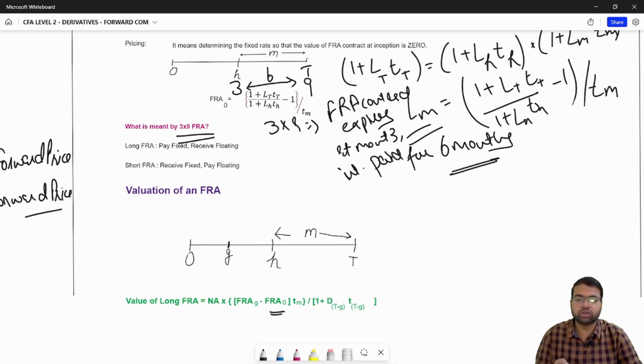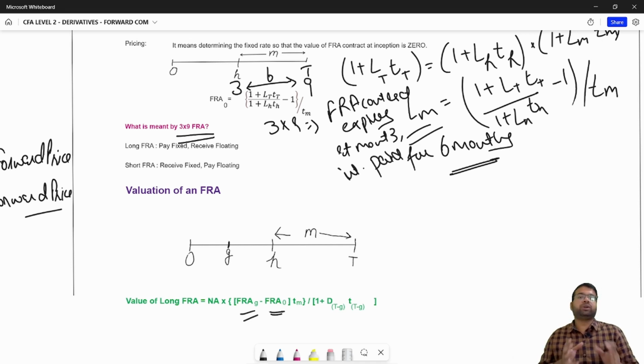So you were willing to enter into a contract with a fixed rate of FRA 0, with the loan beginning at period H. But at point G, you decide to value that contract, and the fixed rate that you calculate at point G is FRA G. If someone enters into an FRA contract at point G, they will be paying the fixed rate of FRA G. But you are paying the FRA 0 rate that we set at time equals 0.